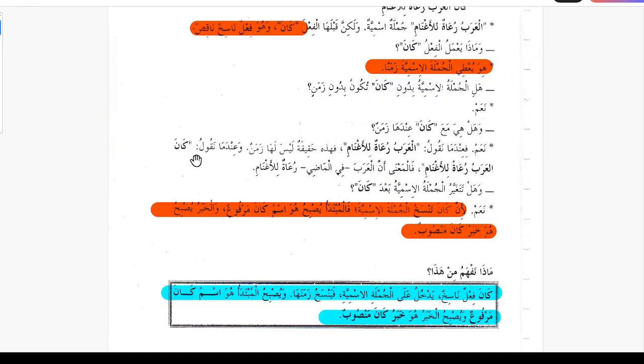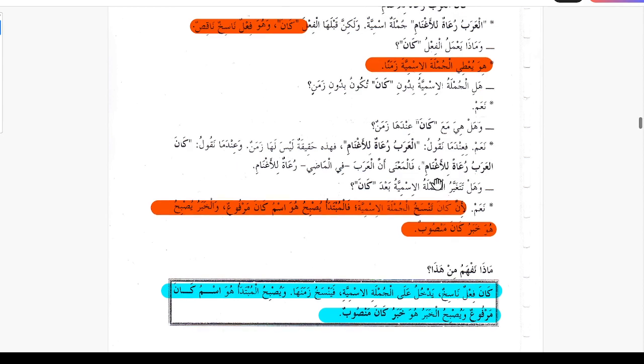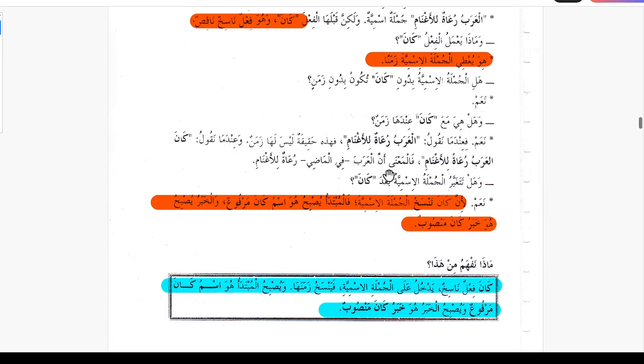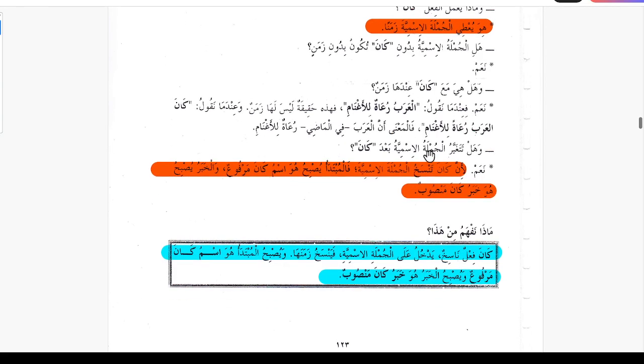When we say Kana al Arabu ruwatan lil aghnami, the Arabs were the shepherds, falmana annal araba fil madi ruwatun lil aghnami. Its meaning is that the Arabs in the past were the shepherds. Wahal tatagayyaru jumla ismiya bada kana? Does the jumla ismiya change after kana?